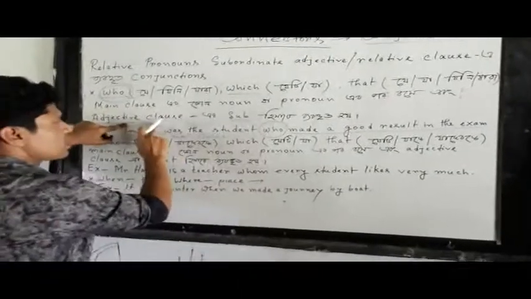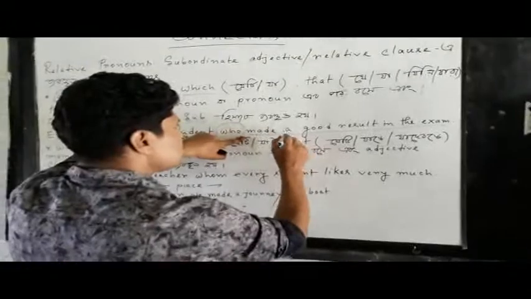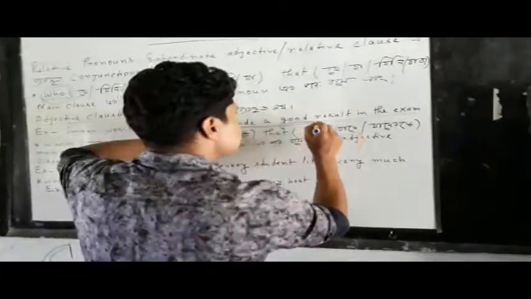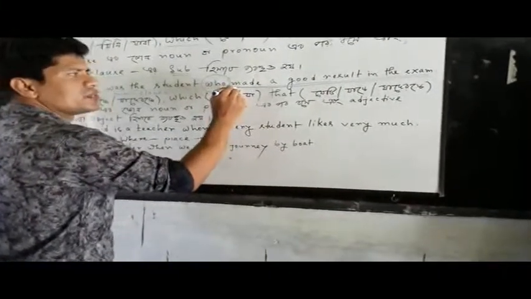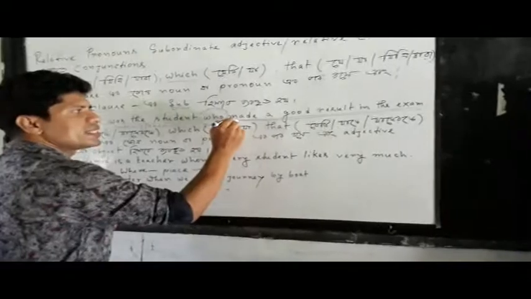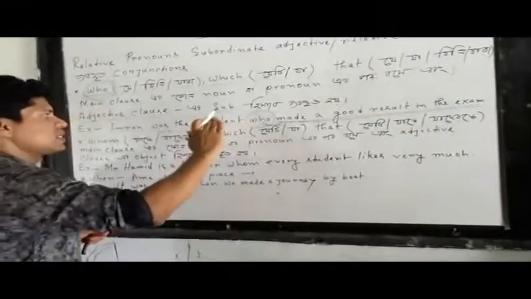So adjective clause এর subject হিসাবে এটা ব্যবহৃত হবে. So if we consider this part as an adjective clause, who is contributing here as a subject. So the function is very much clear.